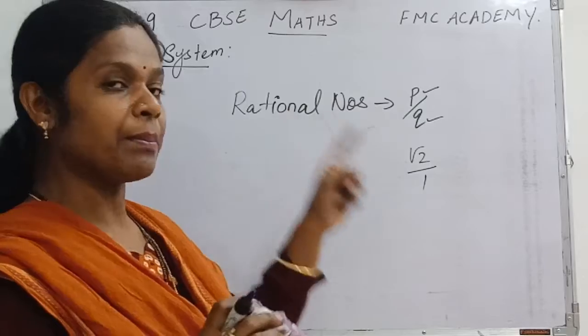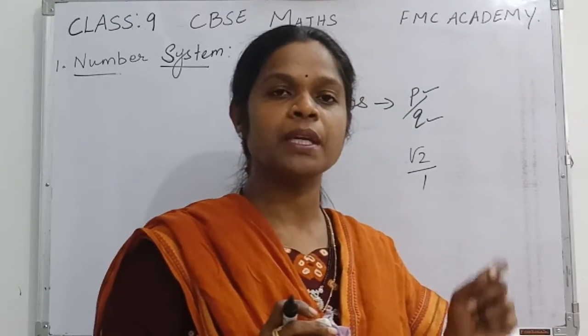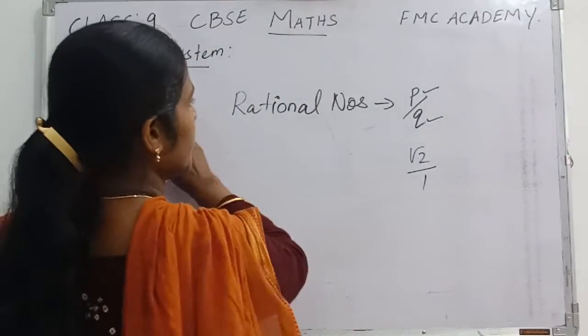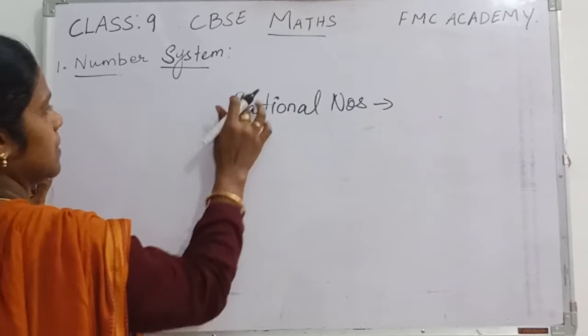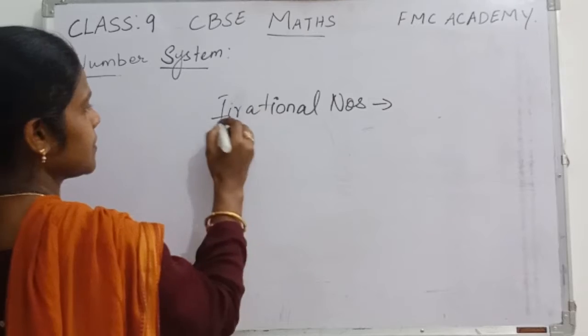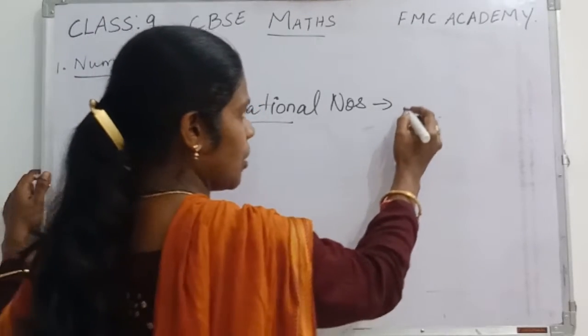It means the numbers which cannot be written in the form of p by q, in which p and q are integers and q should not be equal to 0. Irrational numbers, how can you define this?